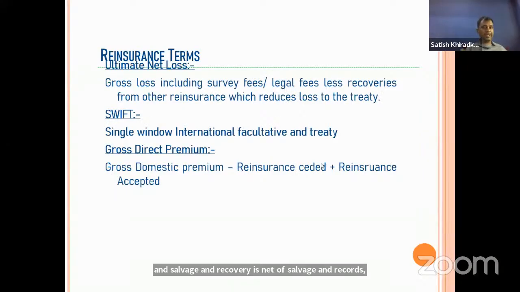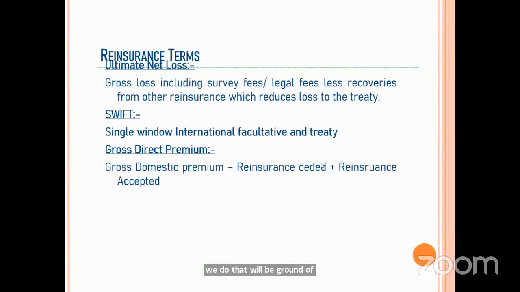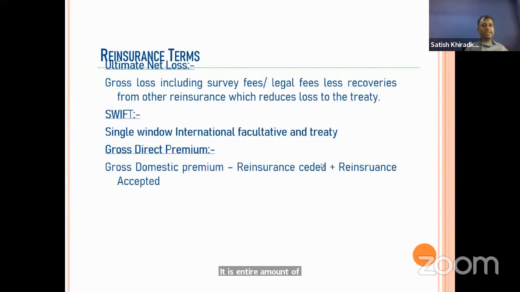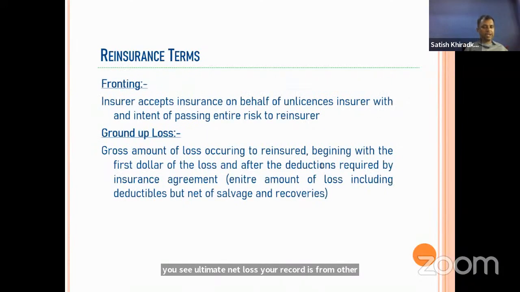But in ultimate net loss, what do we do? Recoveries from reinsurers also. Here actually, if you see ultimate net loss, it is not recoveries from the insured, it is recoveries from the other insurer.